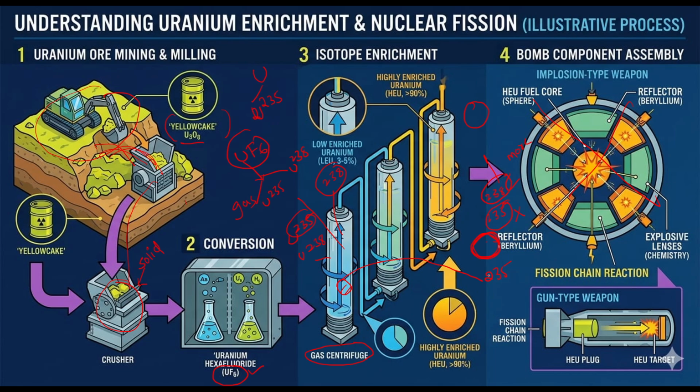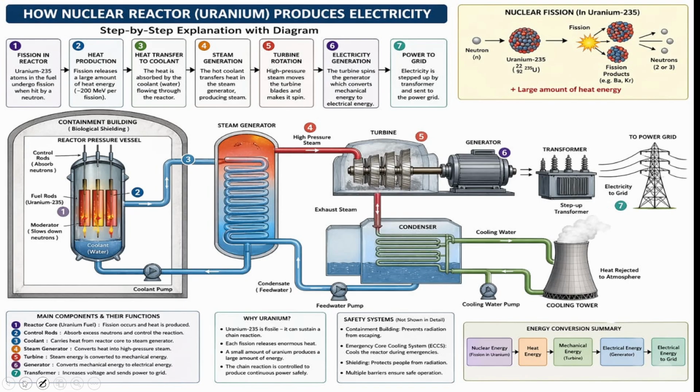Okay. How this uranium enrichment is used in the production of current, now we are going to discuss. So this is a nuclear reactor. In this nuclear reactor, first we are taking uranium 238 and uranium 235. Power production will take place due to nuclear fission. What is meant by nuclear fission? There is a neutron. When the neutron collides with uranium 235 (atomic number 92), it will dissociate into fission products, that is barium and krypton, and it will produce 3 neutrons.